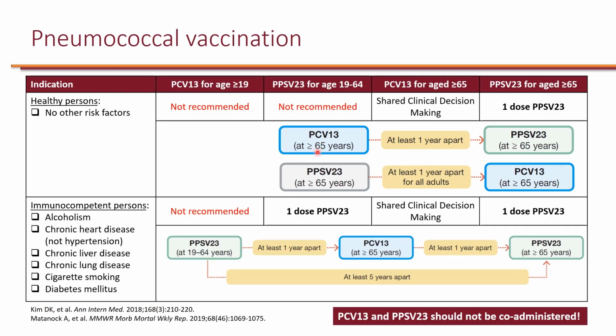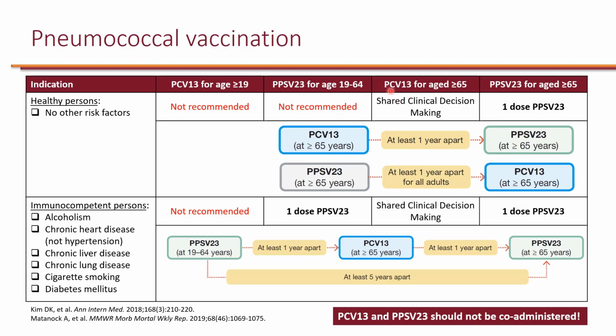For a healthy person, meaning that they don't have any risk factors, prior to age 65 years, neither PCV13 nor PPSV23 is recommended. So they don't have any risk factors, so they don't need to get any pneumococcal vaccine. Now, by the time they turn age 65, because of the advanced age, they are at risk of getting these pneumococcal diseases. And prior to 2019, it was recommended that everybody age 65 get 1 dose of PCV13.